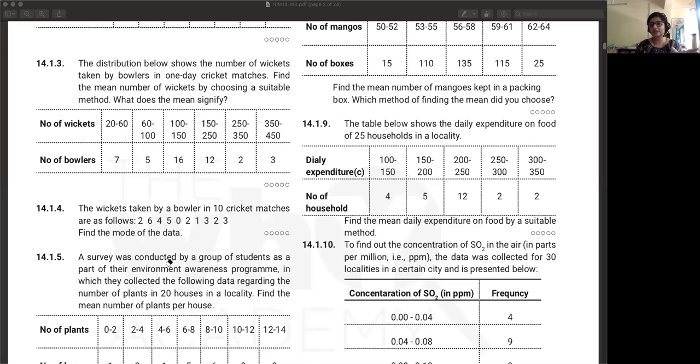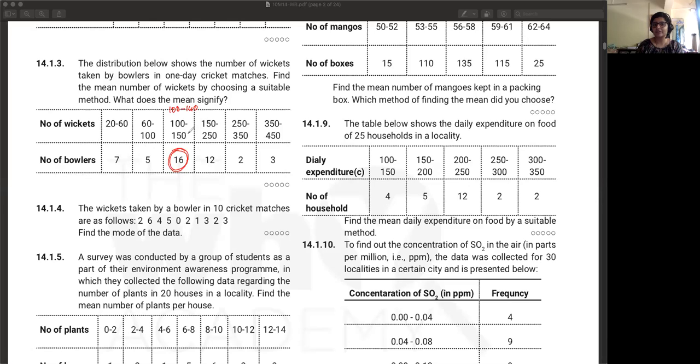See, if it is not a continuous class, then you can get them to equal classes. But here, because you don't have your individual data, 20 to 60 के बीच में 7 है, 60 to 100 के बीच में 5 bowlers are there. अभी 100 to 150 there are 16 bowlers. If you want to consider only 100 to 140, how are you going to change the frequency? Because you don't have that information, no?